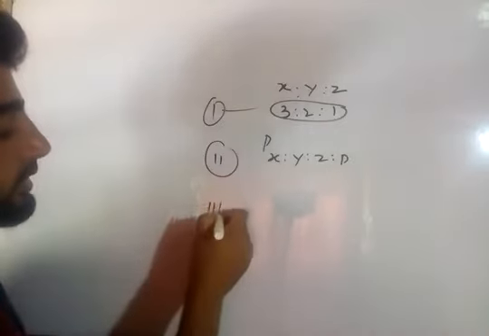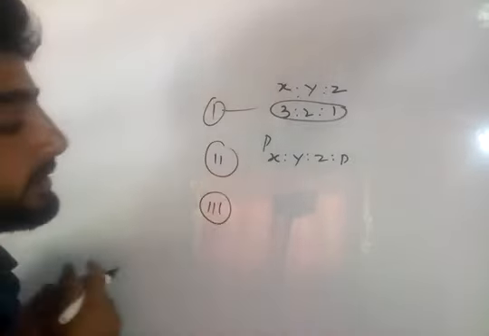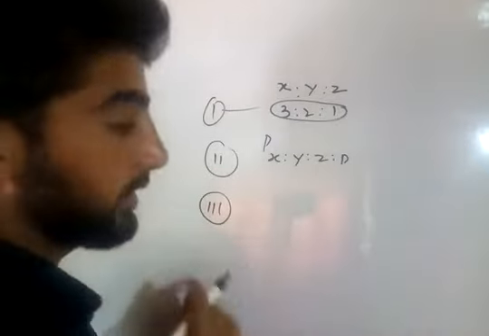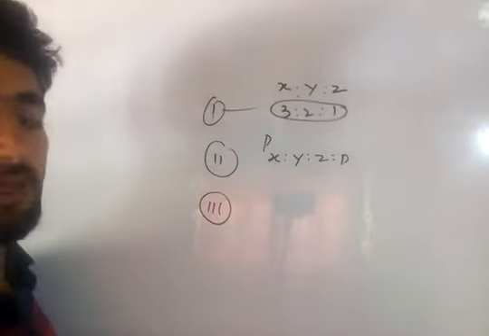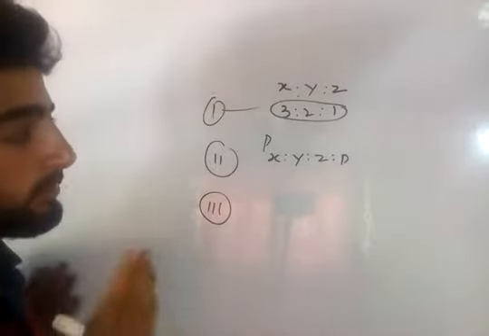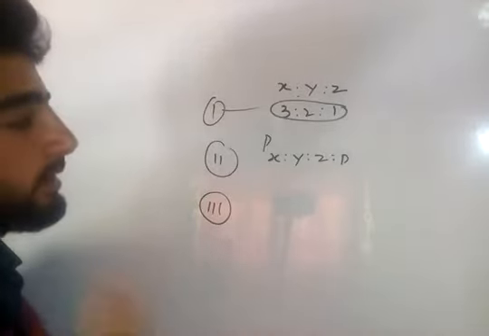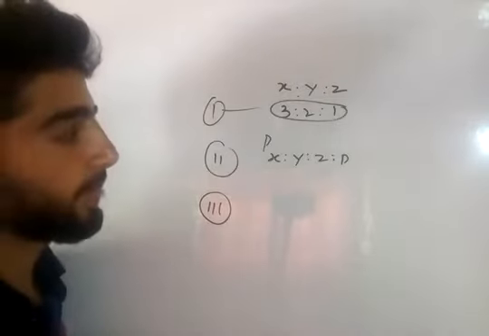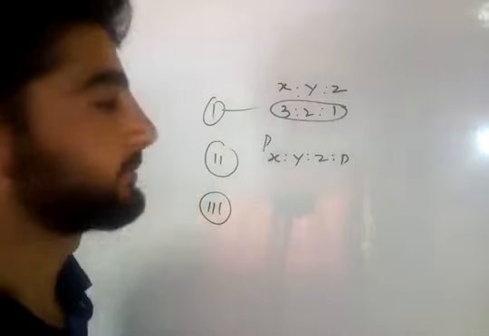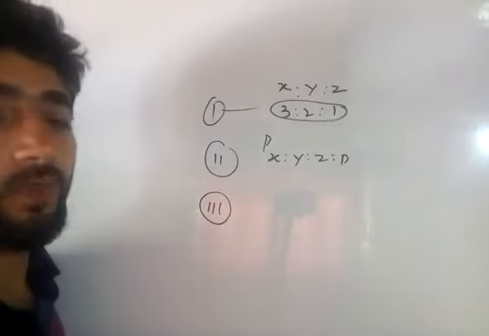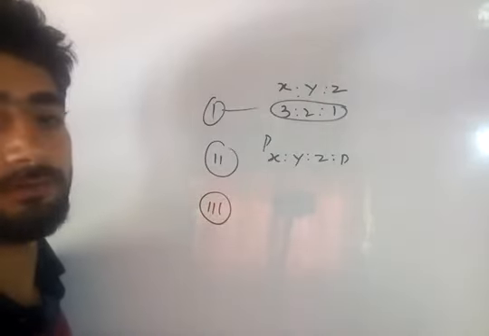Now, there might be a situation that out of these three partners, one of them may be expelled from the firm, may get out of the firm.